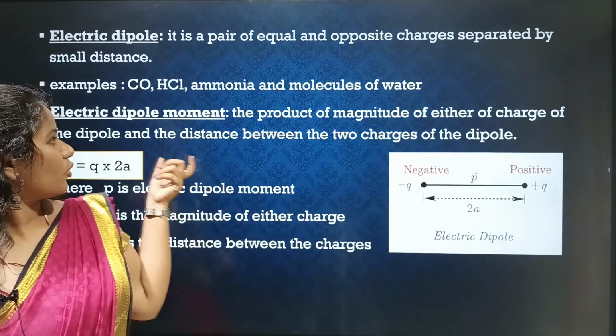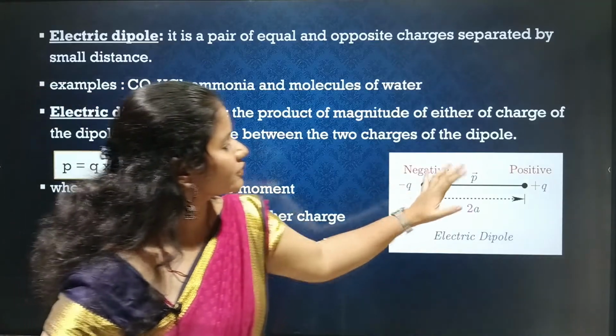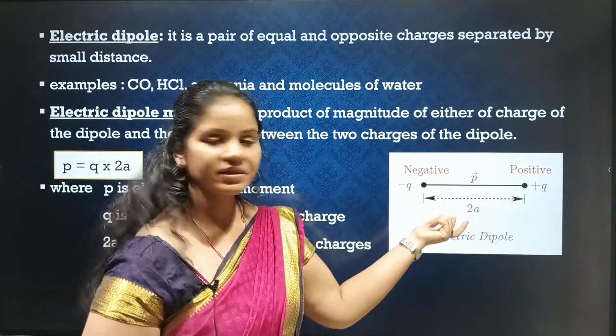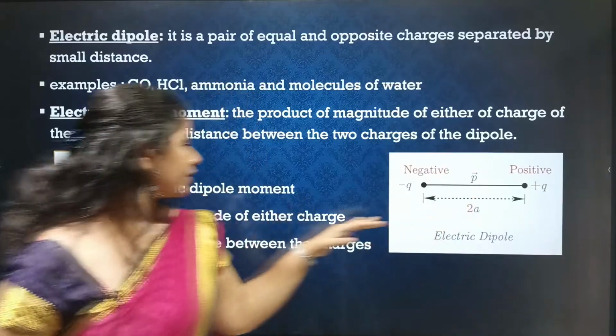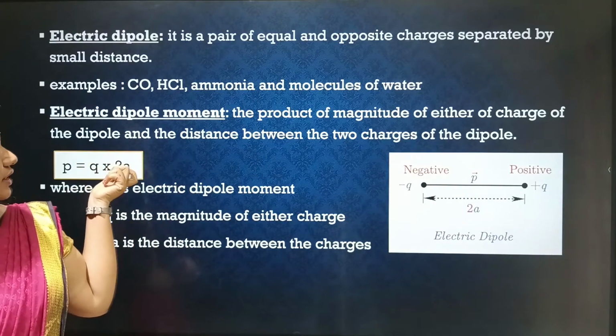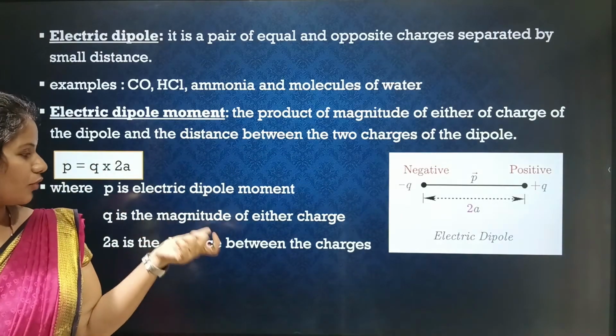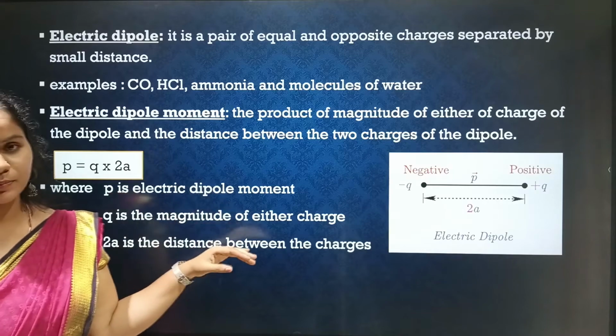So now we'll see what is electric dipole moment. In this picture you can see it is the product of charge and the distance between them. So it is P is equal to Q into 2A. Q is the charge, 2A is the distance between those charges, and P is the electric dipole moment. This is what electric dipole moment is.